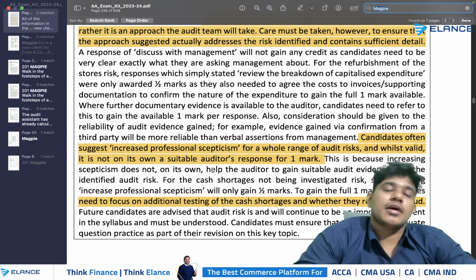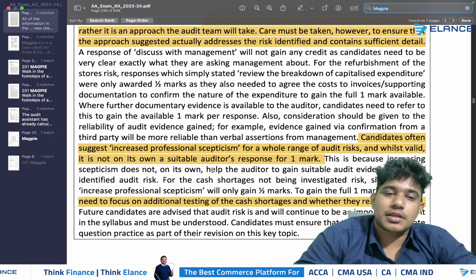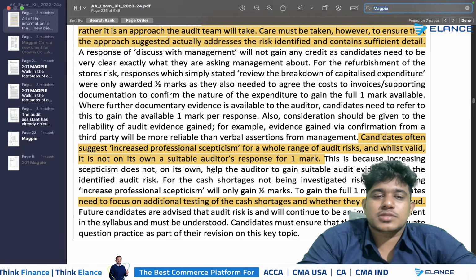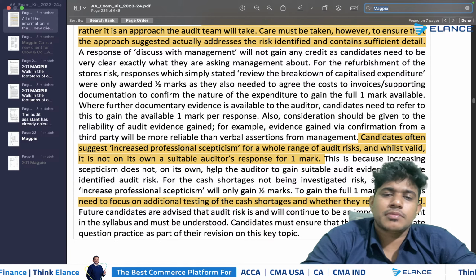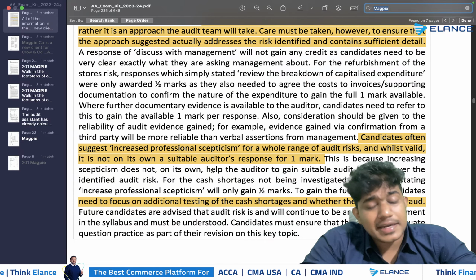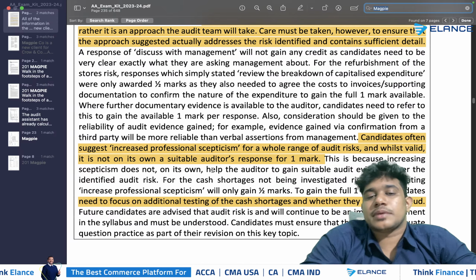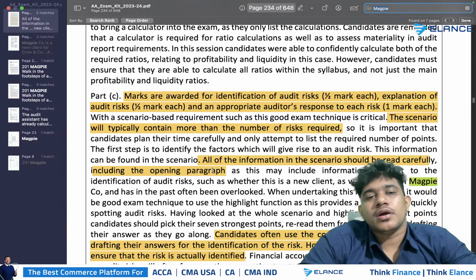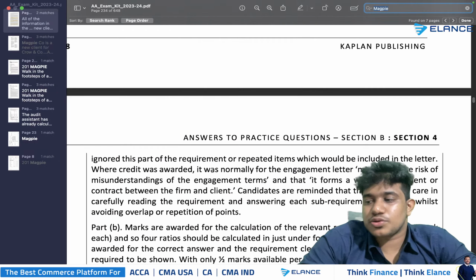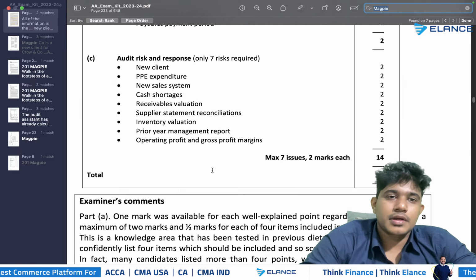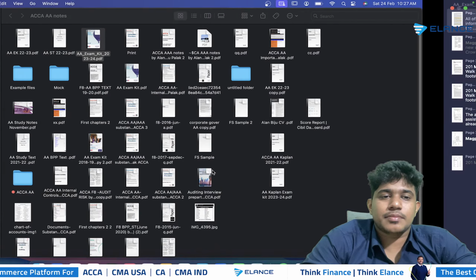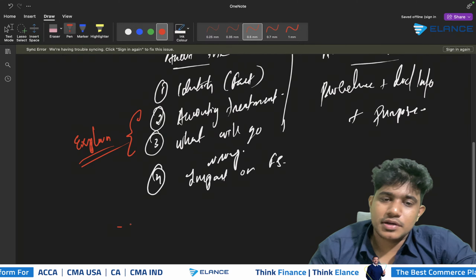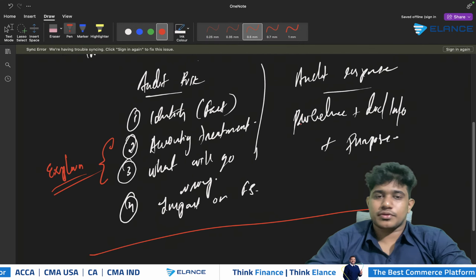You have to follow this, and make sure that when there are situations where using professional skepticism is important on the basis of the scenario, you should not merely refer to using professional skepticism. Instead, you should clearly specify additional procedures also. Professional skepticism alone will not score good marks. This is what you need to consider in performing the audit response in relation to the risk you have identified from the scenario. Audit risk is one of the core areas of our syllabus, so make sure that you are very familiar with the questions in relation to audit risk. This is what you need to consider while writing answers in the area of audit risk.